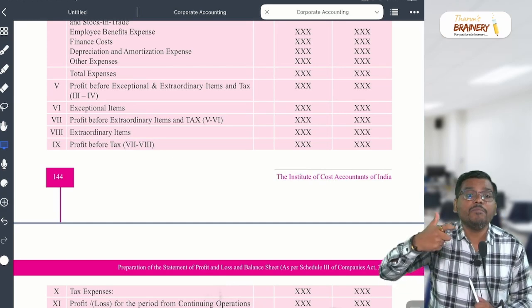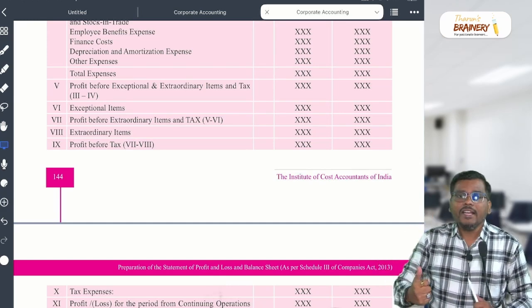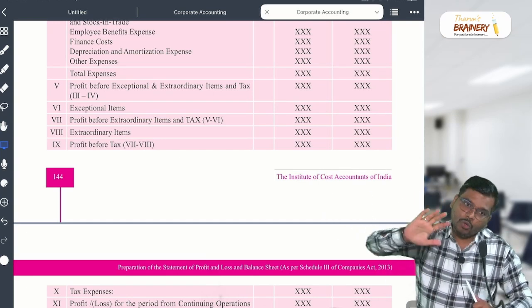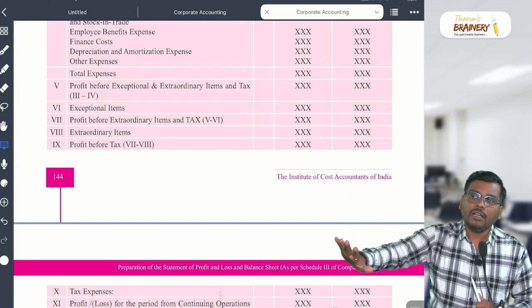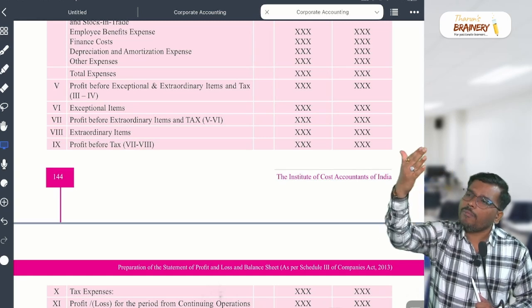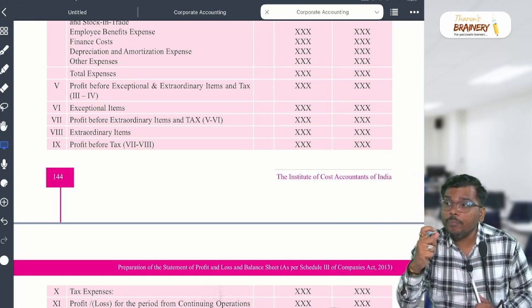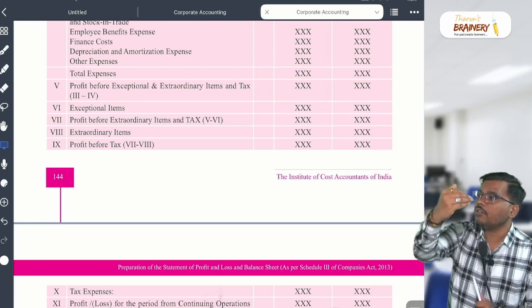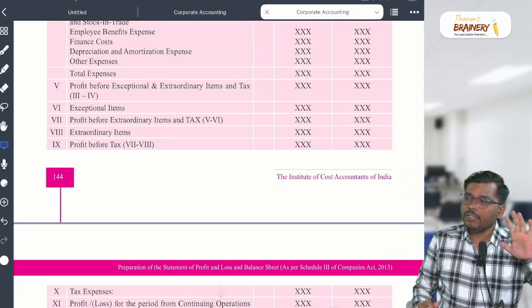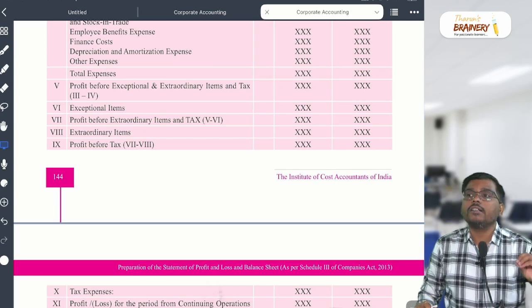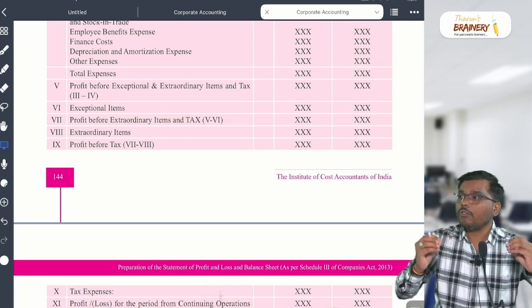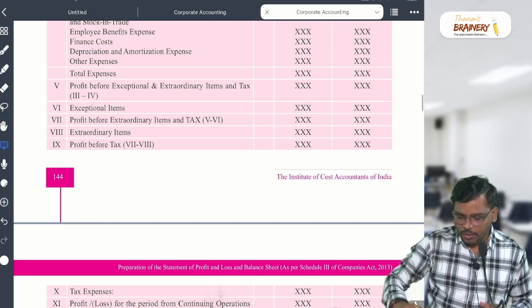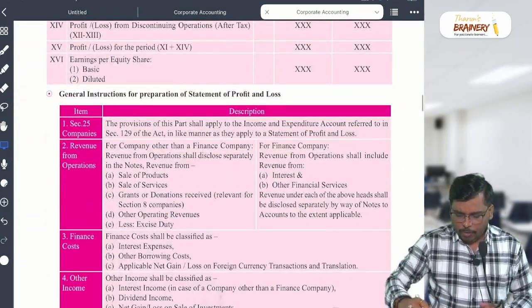Are you getting my point? That item becomes what, sir? Exceptional, because it will not happen frequently. So can you say extraordinary is that? No. Is it ordinary in the course of business? Yes. But since you paid extra money on that, it becomes exceptional to the main item. Exceptional to your main item. Is it clear? Exceptional generally comes related to your product of the business, what you are doing. Is it clear? Yes or no? Are you able to understand, my dear student? Other things is okay. I hope it is clear to everyone.